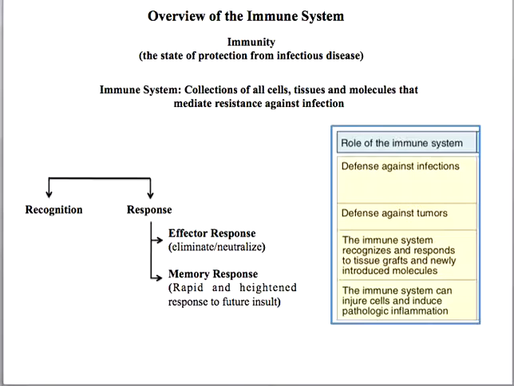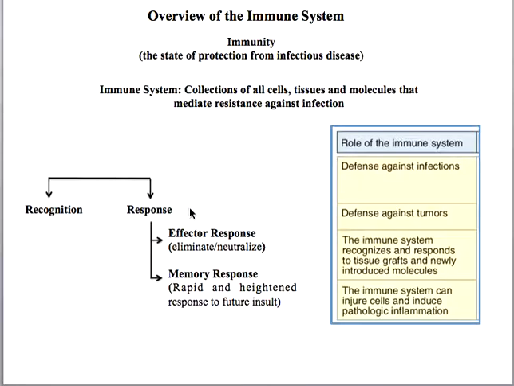Now the relation between these microorganisms is understandable only when we discuss what is immunity and what we mean by immune system. So immunity is a state of protection from infectious disease in the host, and the immune system is the collection of all the cells, tissues, molecules, and organs which mediate this resistance against infection. Now the immune system has two functional components. The first one is recognition and the second one is response. So the immune system first recognizes the foreign molecules and then accordingly it responds.